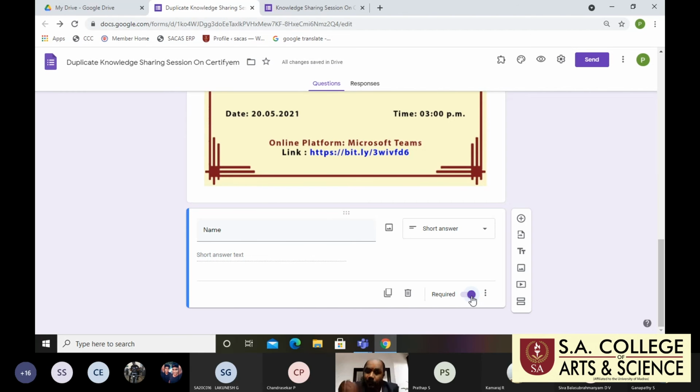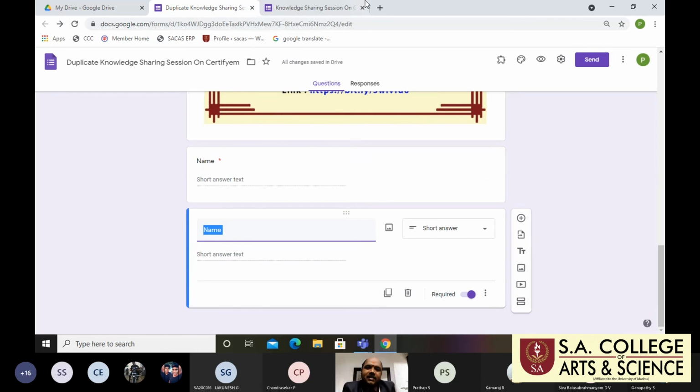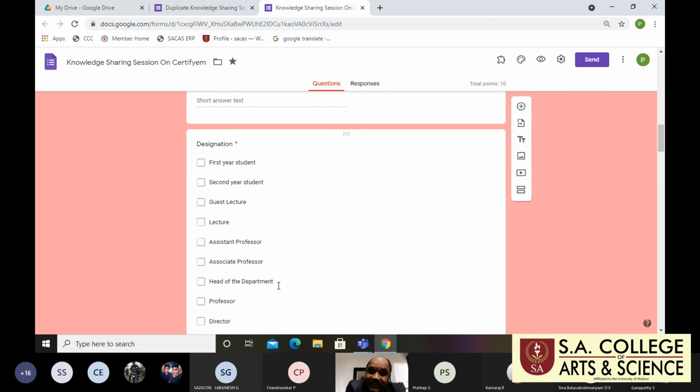So that's why I already told you in the beginning, whatever information you fill in the Google form, only that information is reflected in the generated certificate. So this is your responsibility, meaning the respondent's responsibility. If you give the correct information, you get the correct certificate, right? The second one, this is mandatory. Every time I am not clicking the add question button, I just click duplicate. So it will create the second one, and I'm asking the designation.